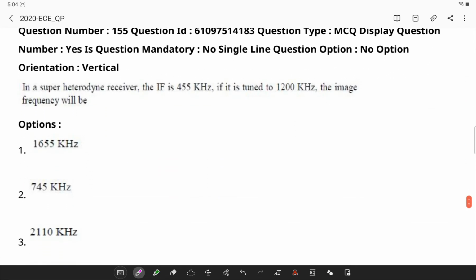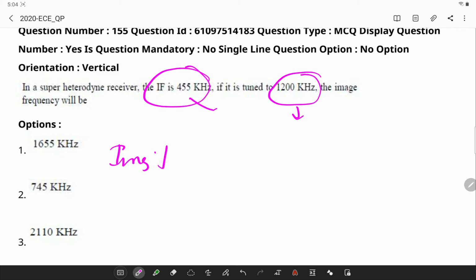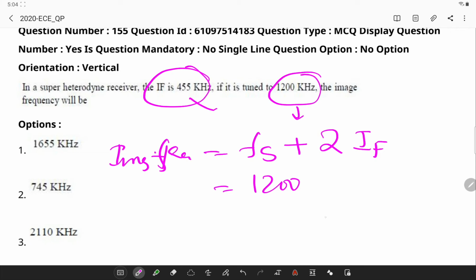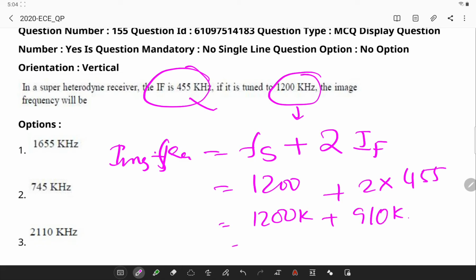In a superheterodyne receiver, if the intermediate frequency IF is 455 kilohertz and it is tuned to a frequency of 1200 kilohertz, what is the image frequency? Remember, image frequency is given by the formula Fs plus 2 times IF. So here Fs is 1200 kilohertz and IF is 455. So it's simply 1200 kilohertz plus 910 kilohertz, which is 2110 kilohertz.